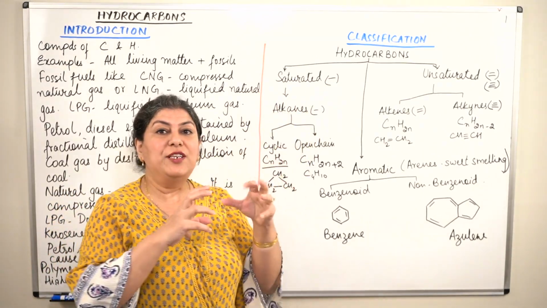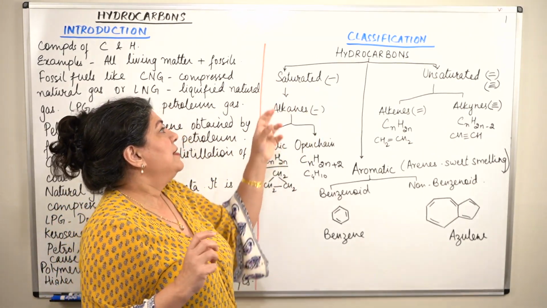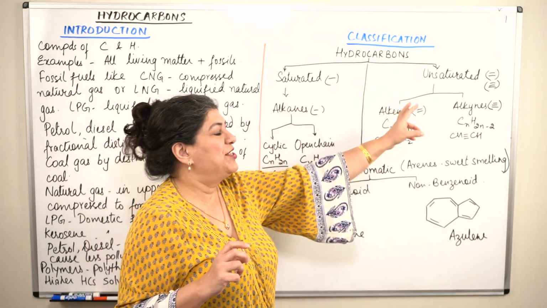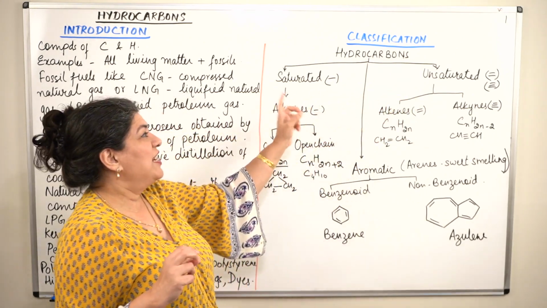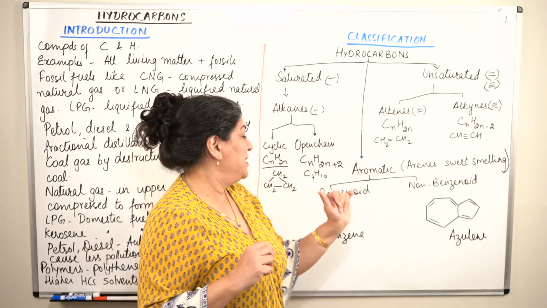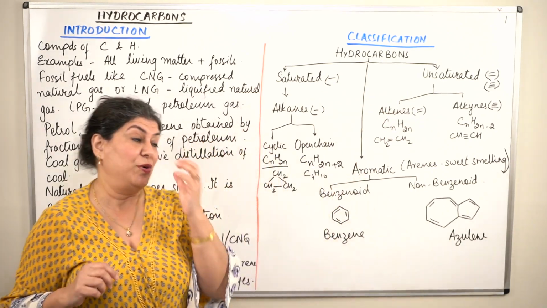Hydrocarbons are classified into three main categories: saturated hydrocarbons, unsaturated hydrocarbons, and aromatic hydrocarbons.